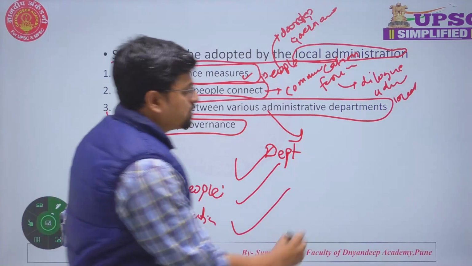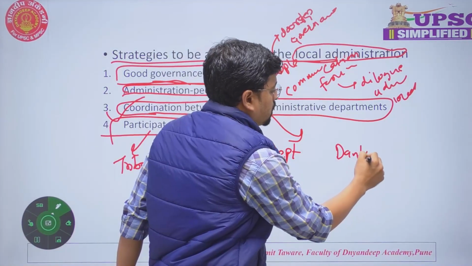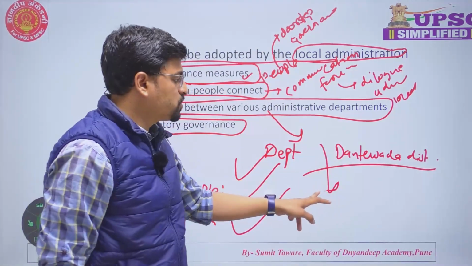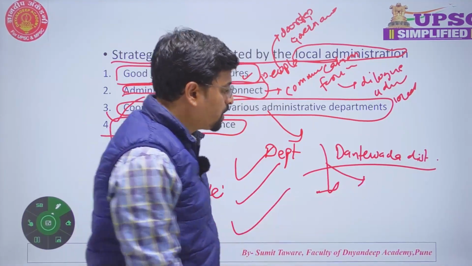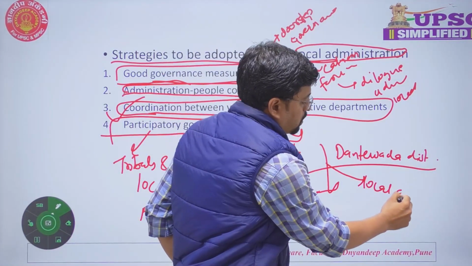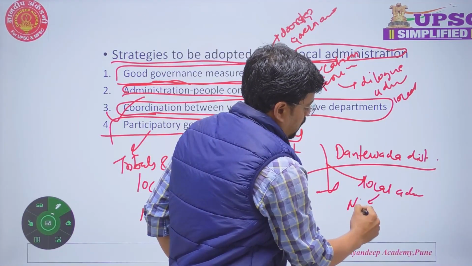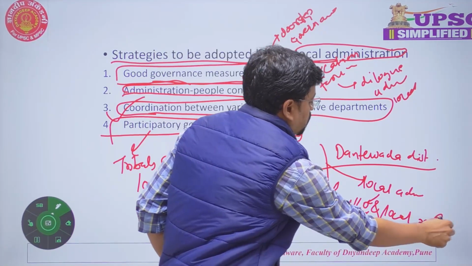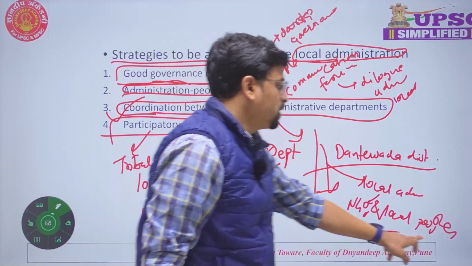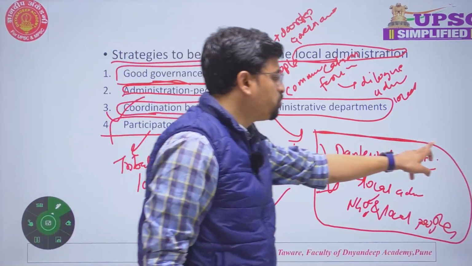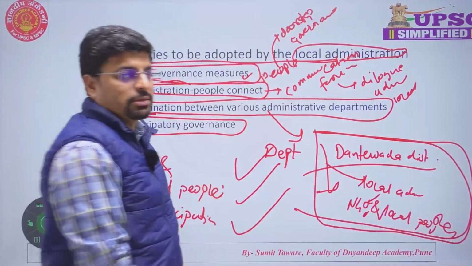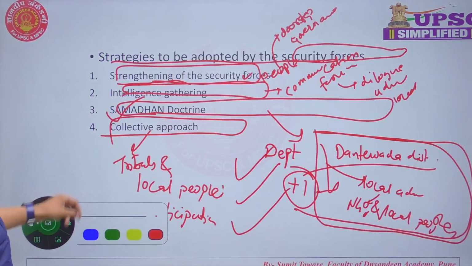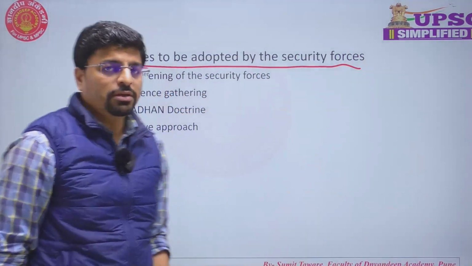Okay, here we can mention one best model, that is the Dantewada district model, where all the social economic developmental activities were undertaken by the local administration with the help of NGOs and local people. Okay, so we can mention this model, and we should ensure that there is a box for this best model, so that this can fetch you a plus one mark. Okay, and next, strategies to be adopted by the security forces.